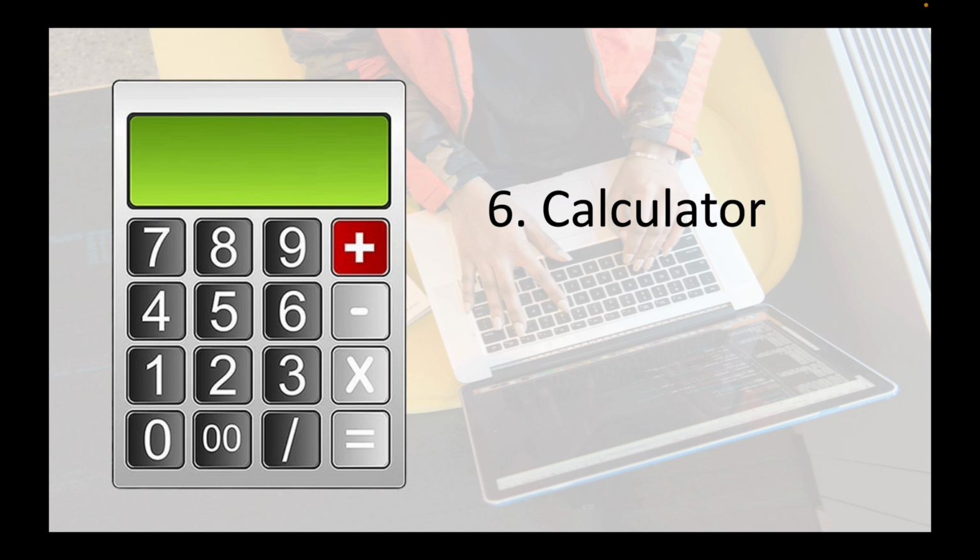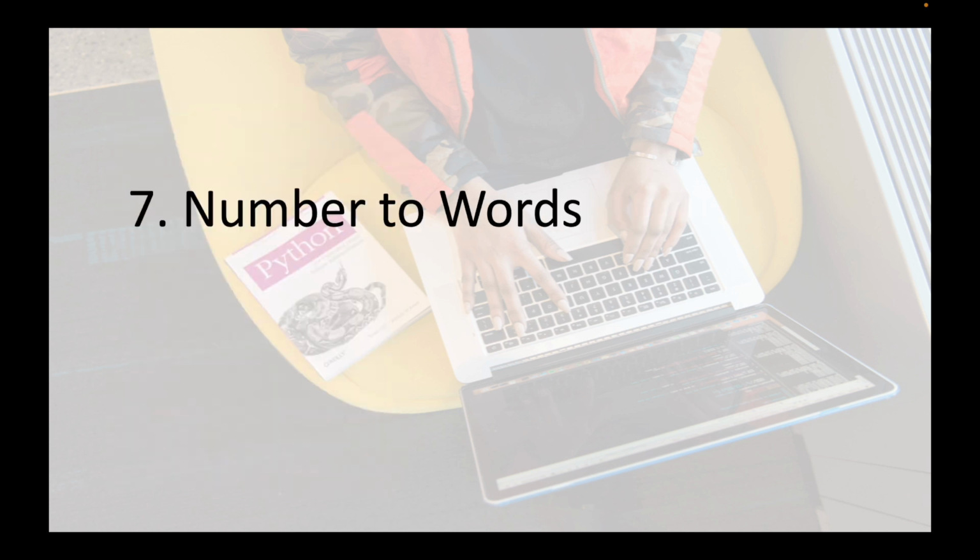After that, if you put in two numbers like 6 and 7, they will be added and it will give you the answer accordingly. The same is for multiplication, division and subtraction. So it's a really easy Python project which you can do. Now number 7 is number to words.